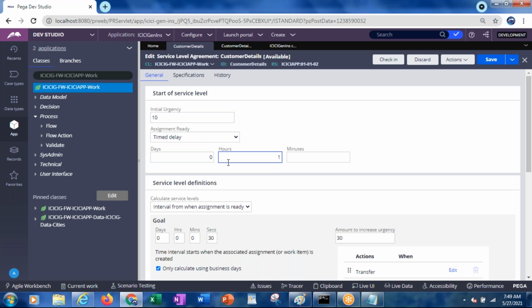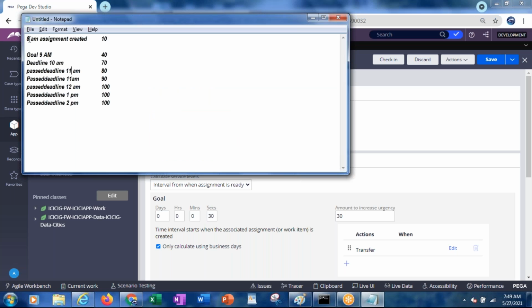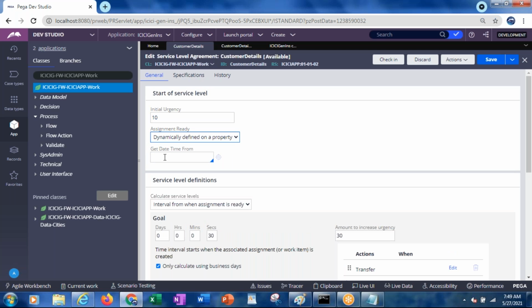We will be giving after how much time. Otherwise, if you want, you can specify immediately. Immediately means the first one which we explained: right away, whenever the work object is created, from that time. Otherwise we have something called dynamically defined on the property. Here we can select some property. This property will contain the date and time from when it has to be calculated.